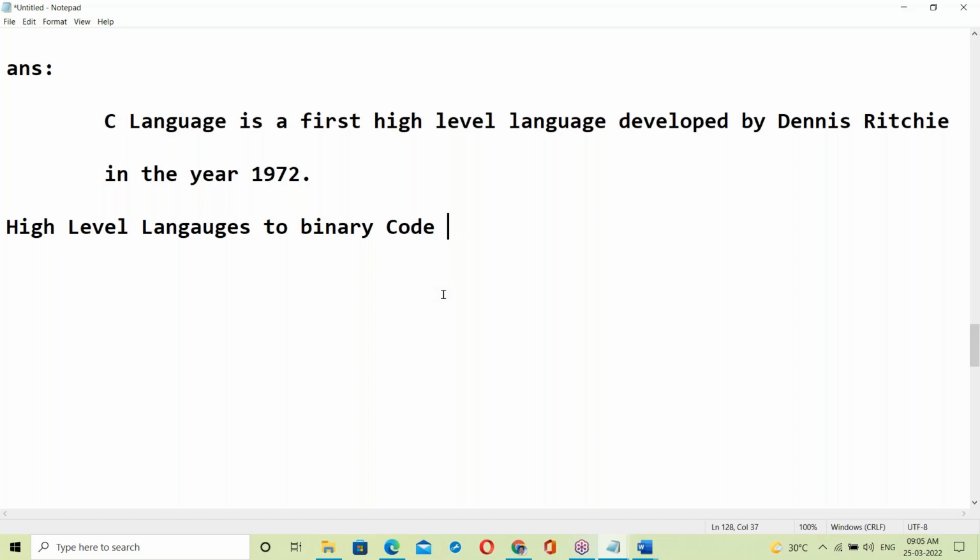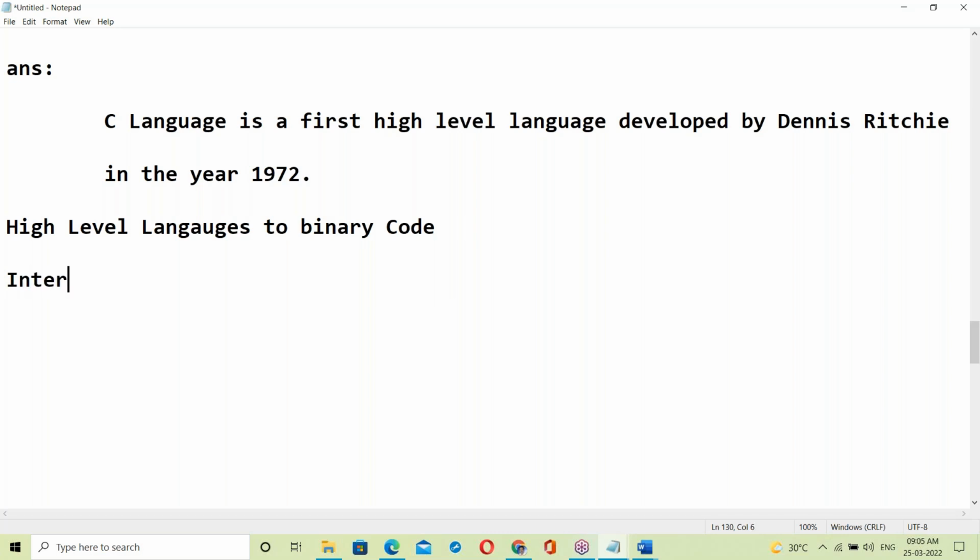Which one will convert? Yes, a translator. Okay, what is the translator? What are the translators? Yes, interpreters and compilers. Translators are interpreters and compilers here.